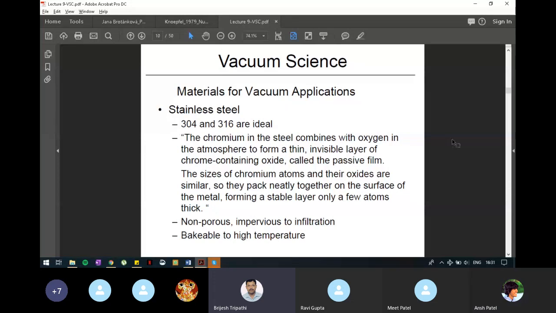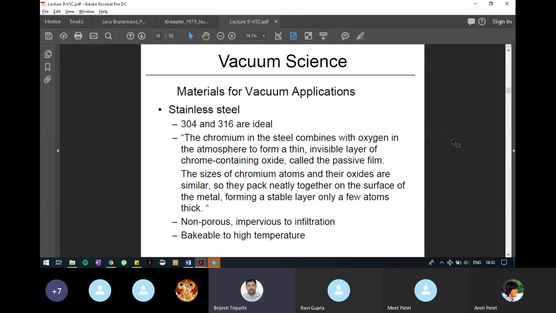Chromium in the steel combines with oxygen of the atmosphere, and because of such combination, it forms a thin invisible layer on top of the steel material, which we can call a passive film, which will not react with anyone because chromium has already reacted with oxygen. After reaction it has formed a chromium oxide layer. Now no further reaction is possible. Because no reaction is possible, there is no possibility of any contamination or rusting, right? So rusting will not take place.